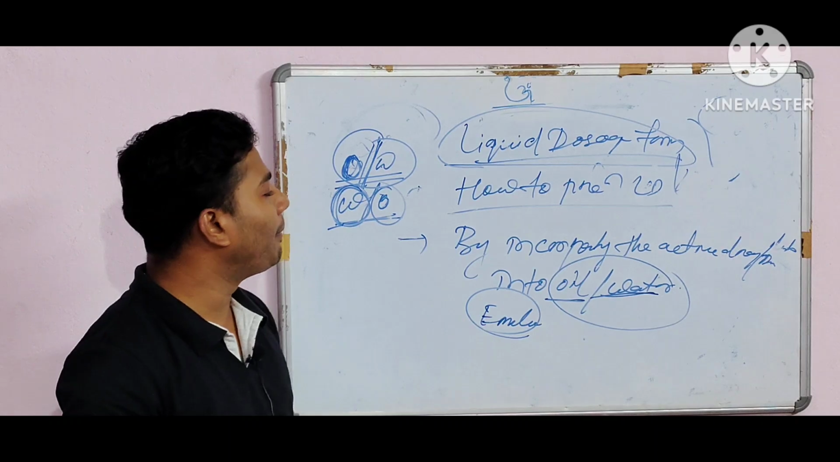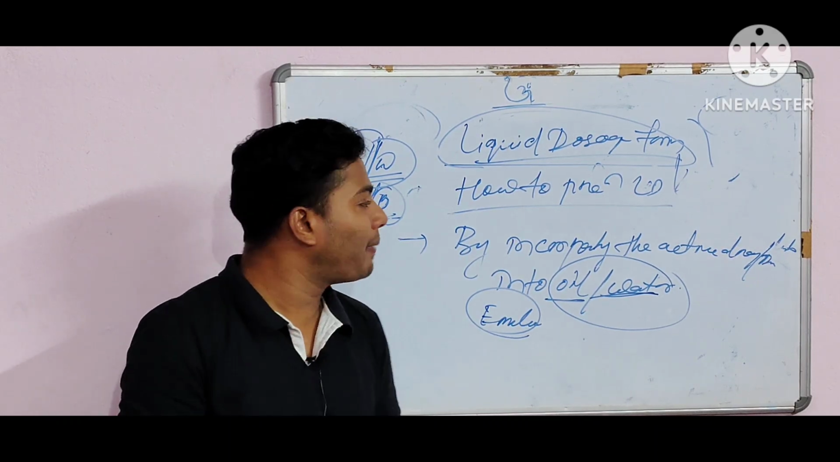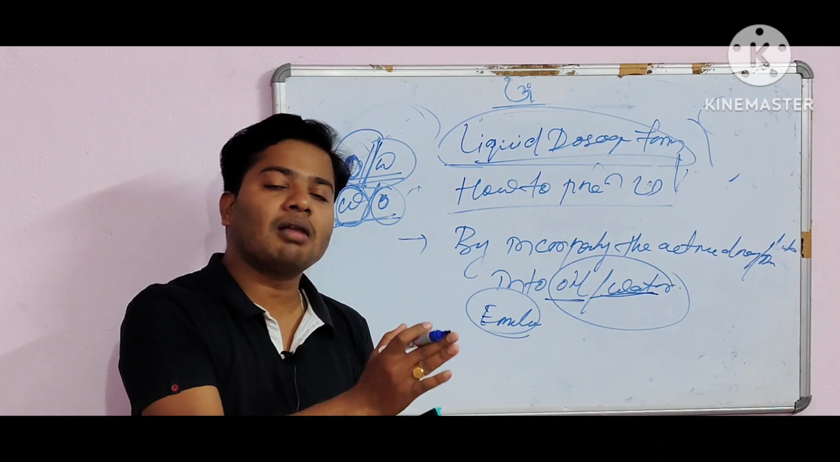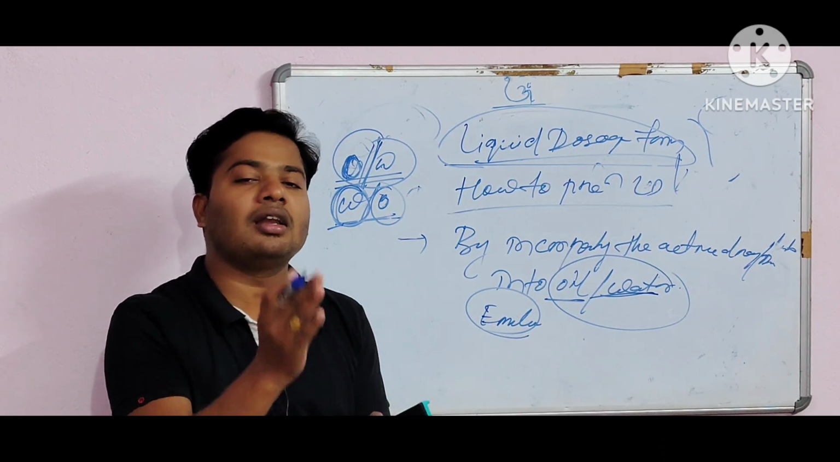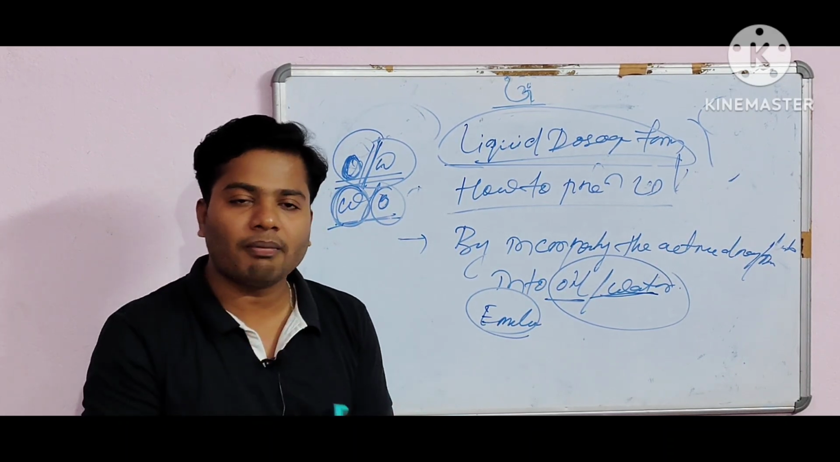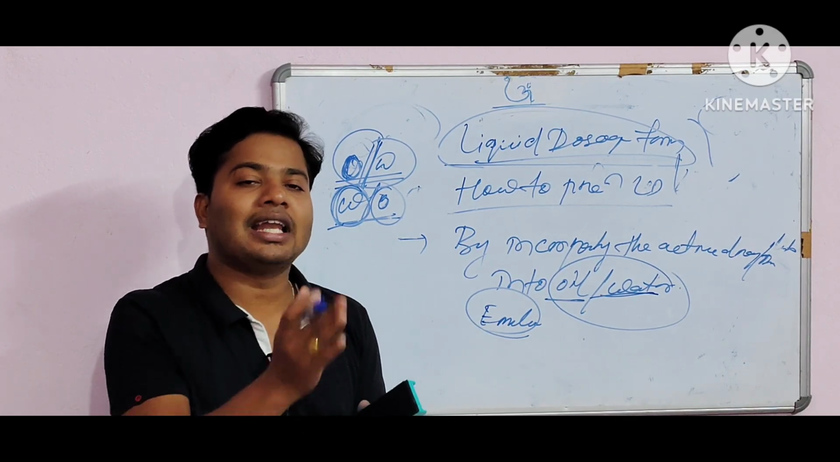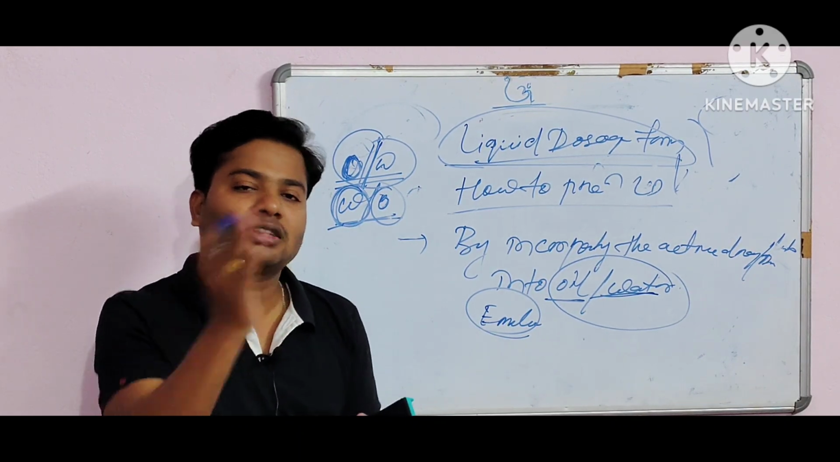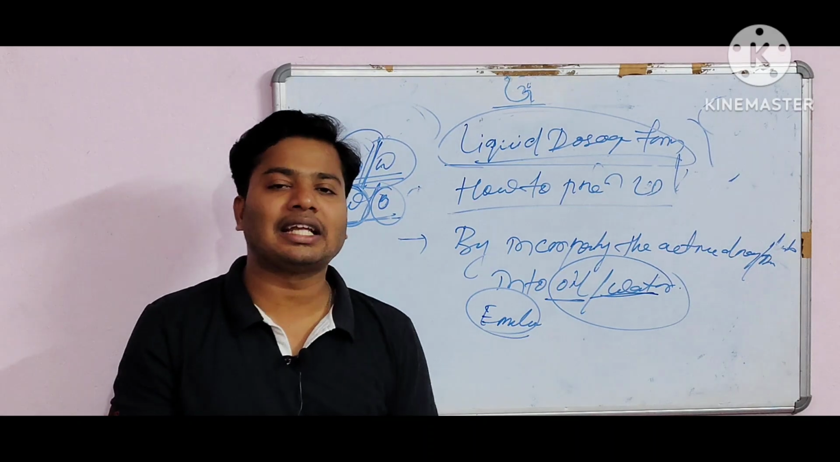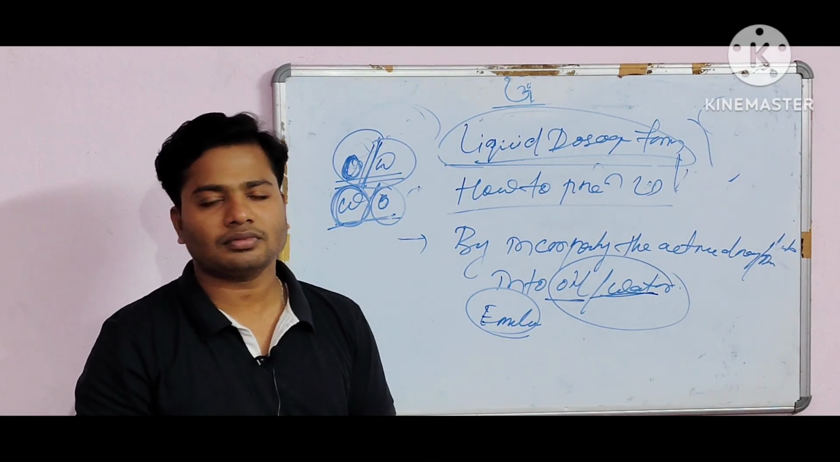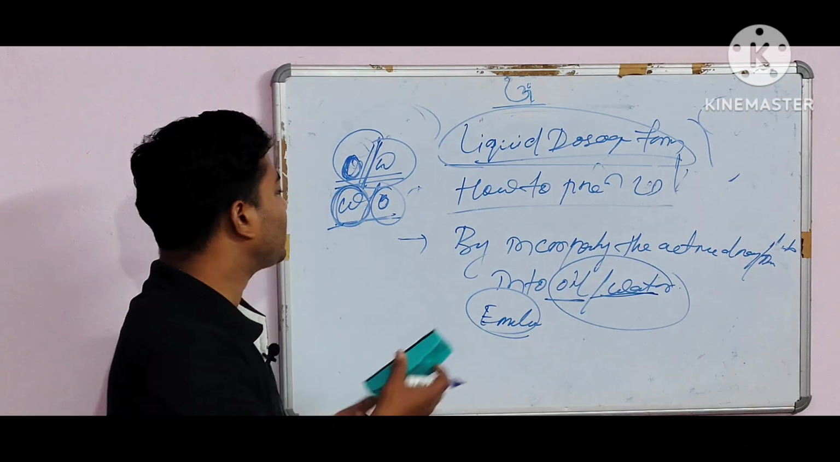Again I'm repeating how to prepare the liquid dosage form. The first point is by dissolving the active ingredients in aqueous or non-aqueous solvent, the second one is by suspending the active ingredients in aqueous or non-aqueous solvent, and the third point is by incorporating the active ingredients into oil or water.